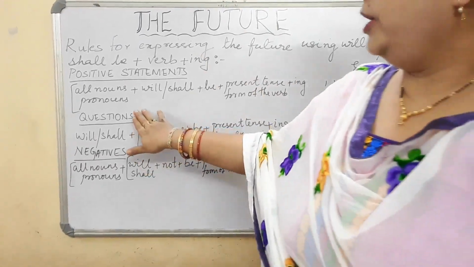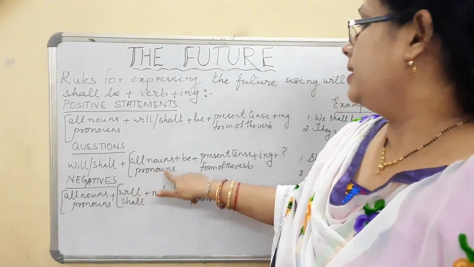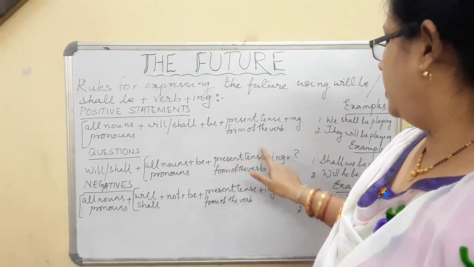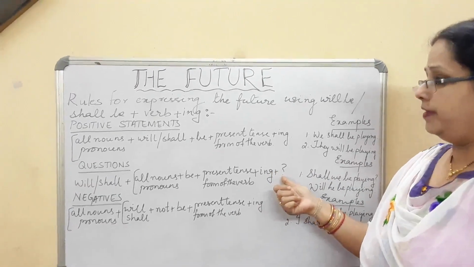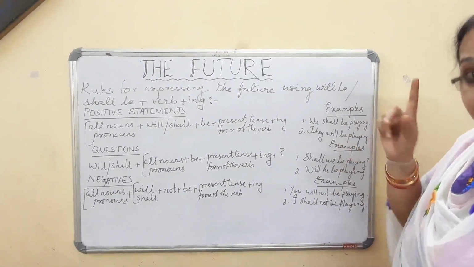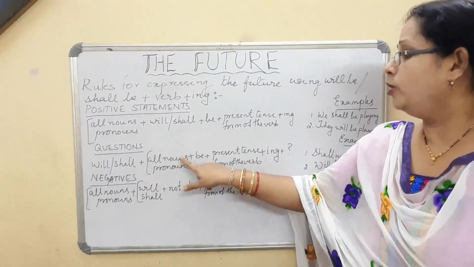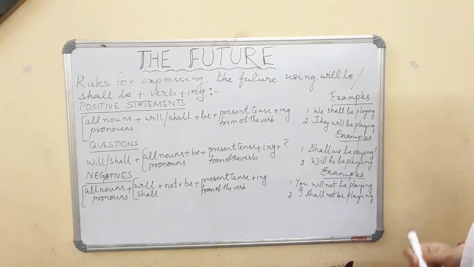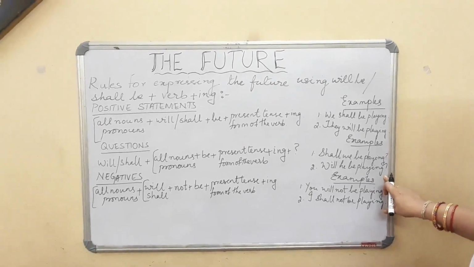In the format of the questions, when we have to make the questions here, you see will or shall, we have to begin with will or shall plus all nouns or pronouns plus be plus present tense form of the verb plus ing. Again, my favorite thing, there is a question mark. Never forget to put this when you are forming a question. Okay, now example, you see, shall we be playing? I cannot say shall be we playing, that is shall we be playing. As I said, will or shall plus all nouns and pronouns plus be comes here. Then will he be playing? So these are, and see, I have made the mistake, I have not put the question mark here. So you have to put a question mark after your questions.